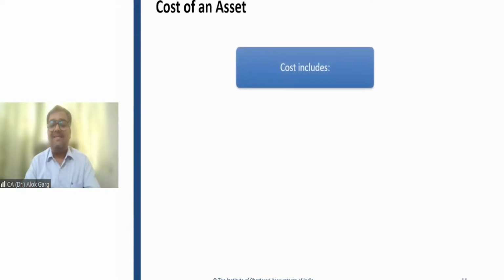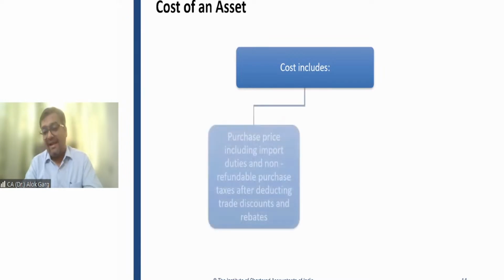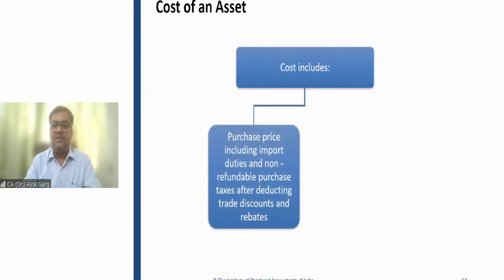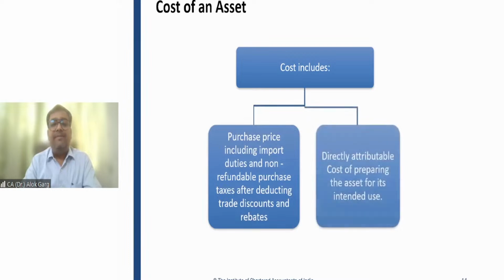Friends, first of all, we'll discuss the cost of an asset in case of a separate acquisition. You remember in our PPE, we discussed three legs of it. Number 1 was purchase price, including import duties and non-refundable taxes, after deducting discounts and rebates.